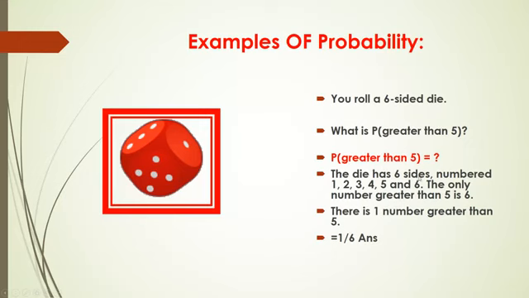The die has six sides, right? Number 1, 2, 3, 4, and 5, 6. The only number greater than 5 is 6. So there is only one number which is greater than 5. So 1 divided by 6, because there are 6 sides of this die, right? 1 divided by 6 is the answer.